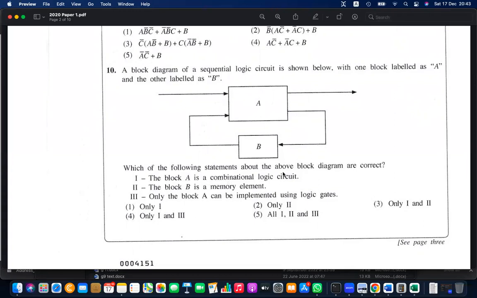It's a circuit like this. Only block A can be implemented using logic gates. So both can be implemented. So only 1, 2 are correct. 1, 2 are correct means the answer is number 3.